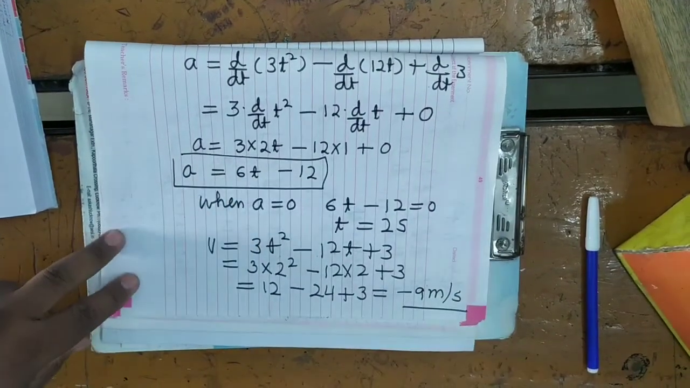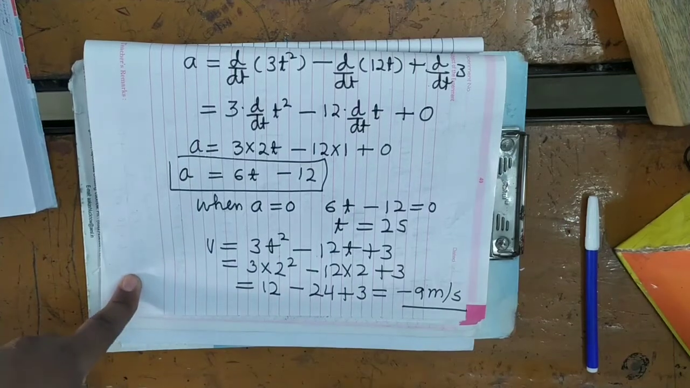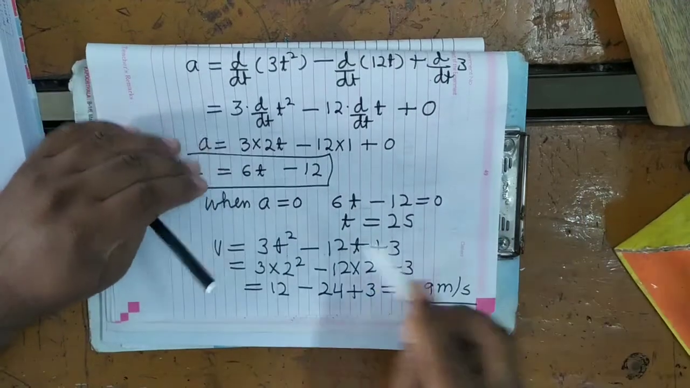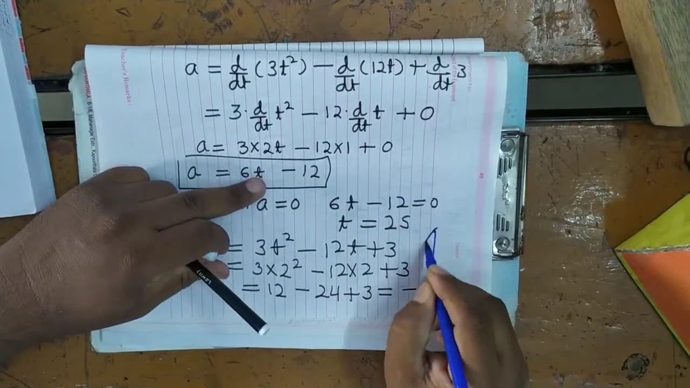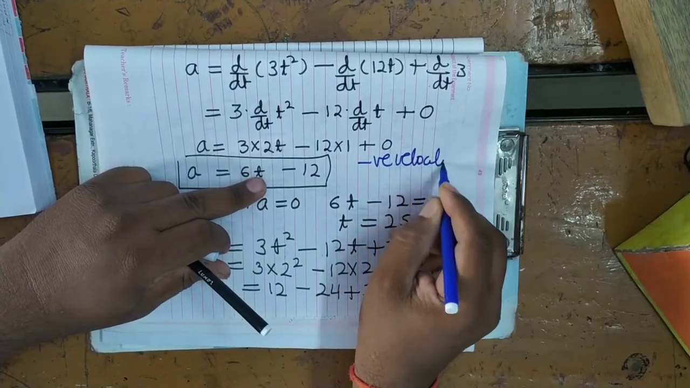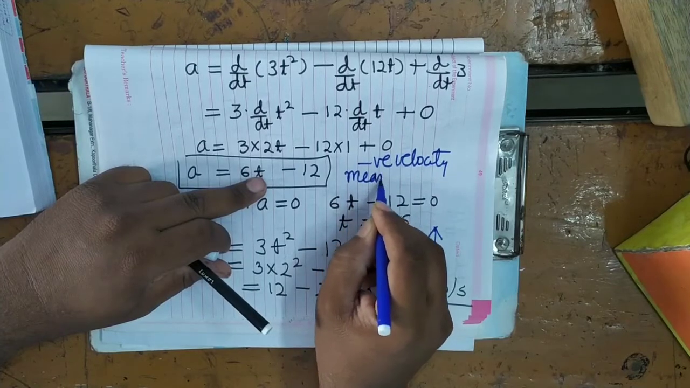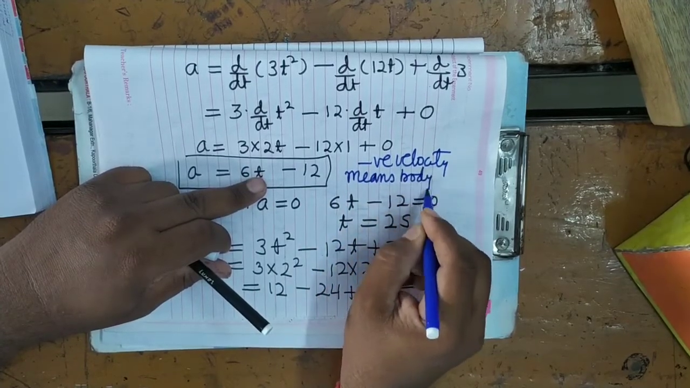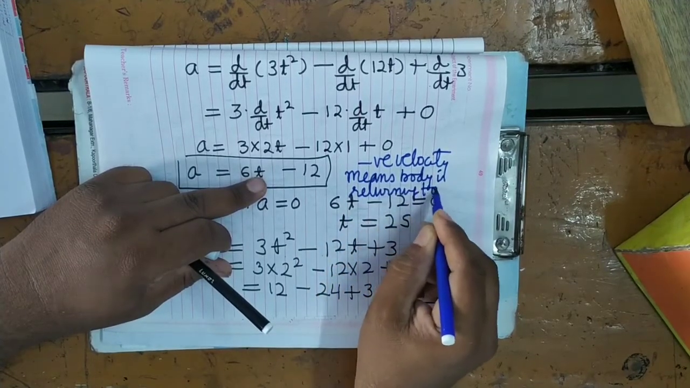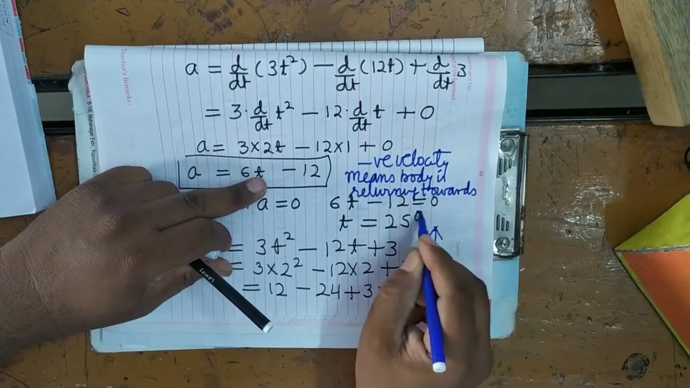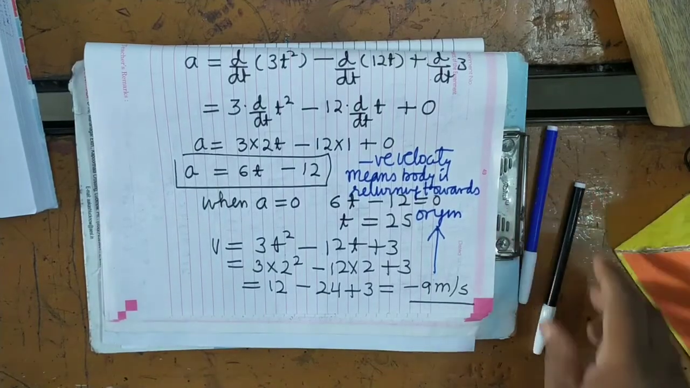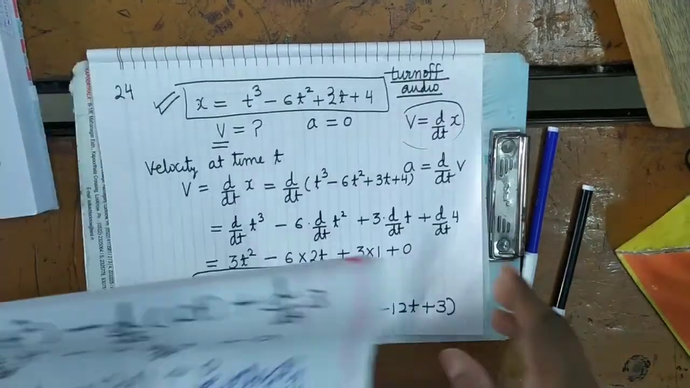What is the significance of this negative value of velocity? Negative value of velocity means the body is returning towards the origin. Origin means the starting point. All these things I have told earlier also. Is it clear? Now see here.